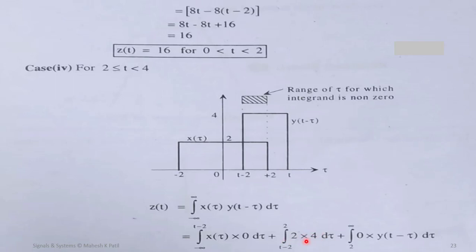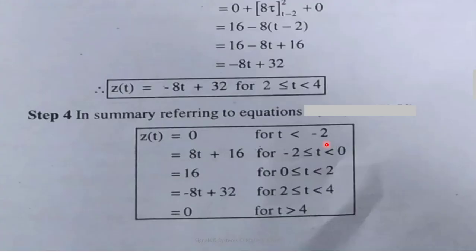And for the integration from 2 to infinity, you will not find any overlapping, so this integration is not possible. After evaluating this entire integration, we'll get the answer as minus 8t plus 32. So z(t) in the region 2 to 4 is minus 8t plus 32.